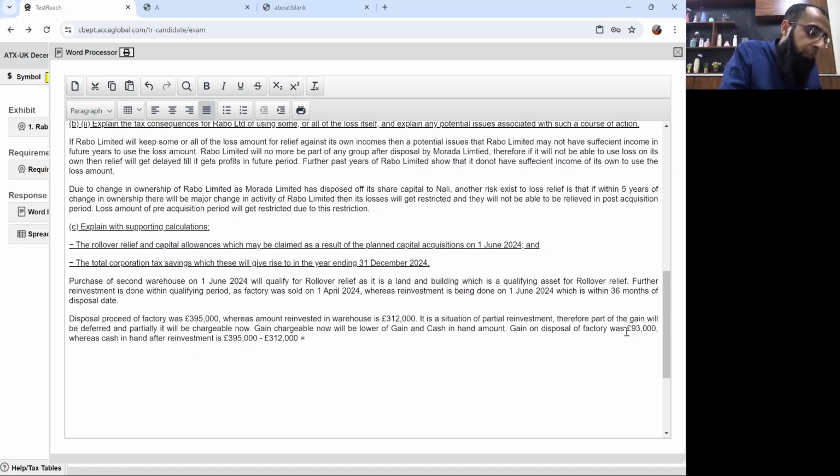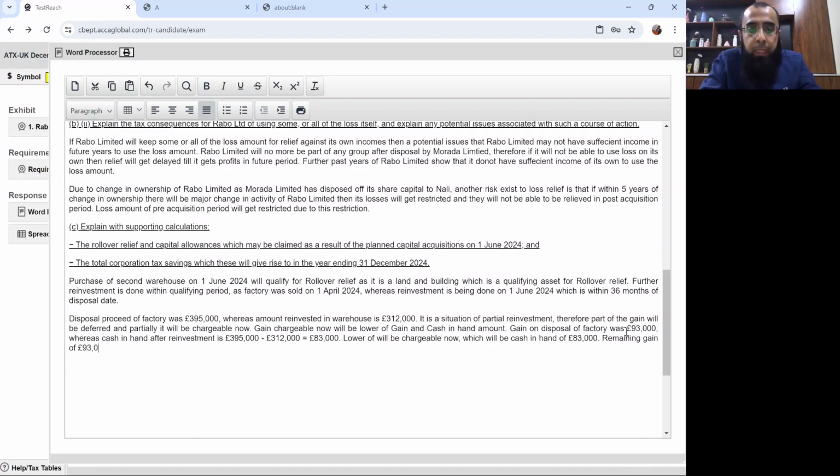So 395 minus 312, the cash in hand is 83,000 pounds. Lower of will be chargeable now, which will be cash in hand of 83,000 pounds. Remaining gain of how much? 93,000 minus 83,000 pounds is equal to 10,000 pounds will be deferred.